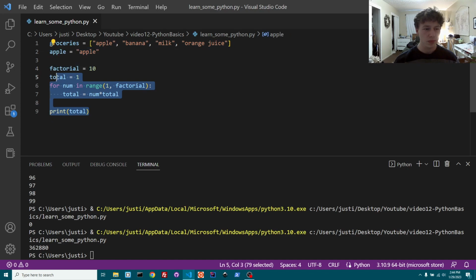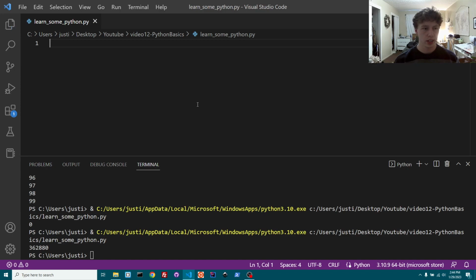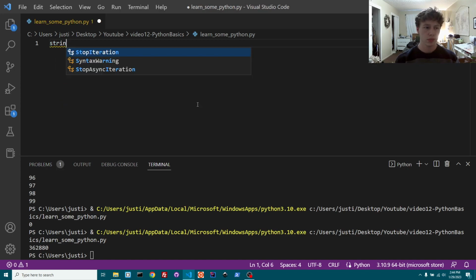So something else we might want to look at, before we get into anything really complicated, is just how strings work. So doing stuff with strings. So let's say my string, let's set it equal to